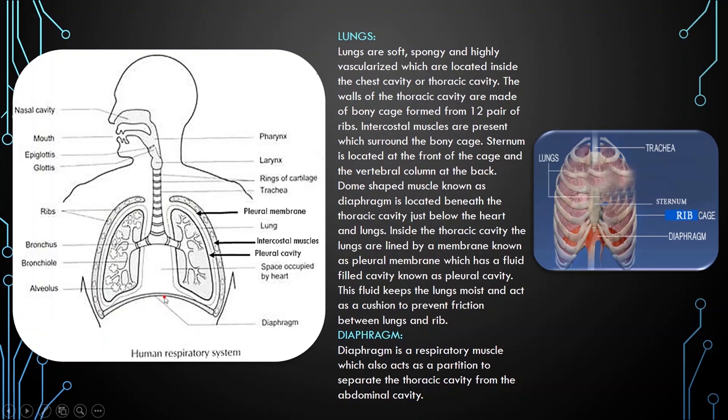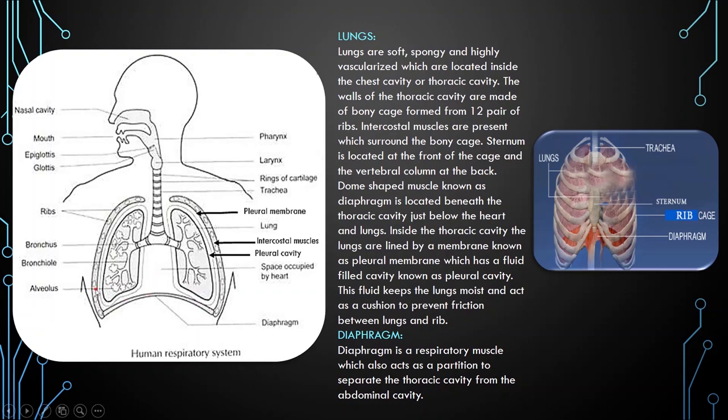So this muscle also acts as a respiratory muscle. Its one most important function is to separate the thoracic cavity from the abdominal cavity, and it acts as a respiratory muscle, present just below the lungs and heart.